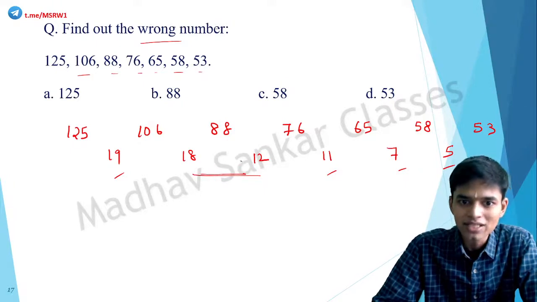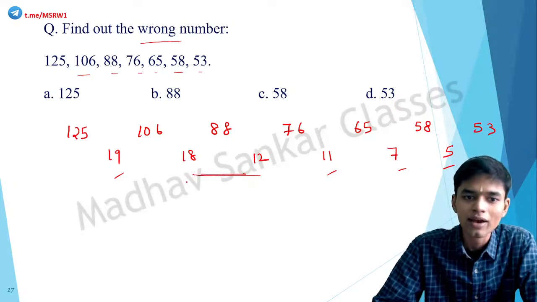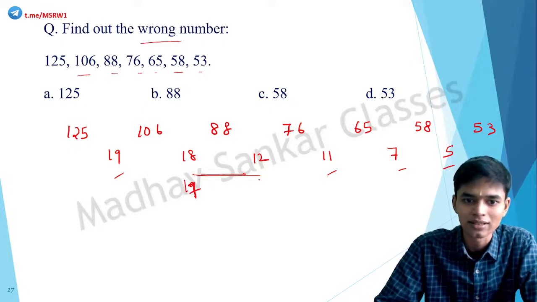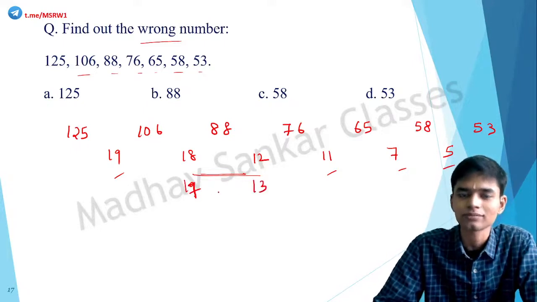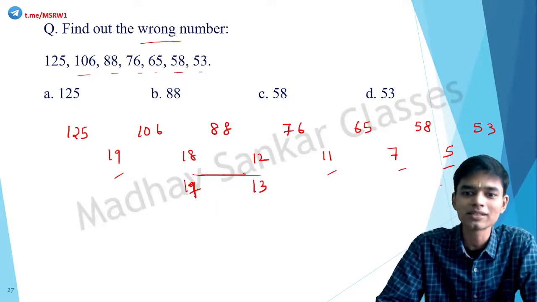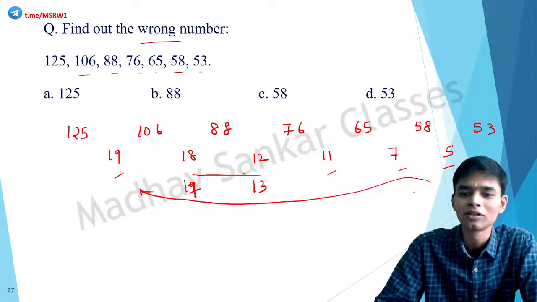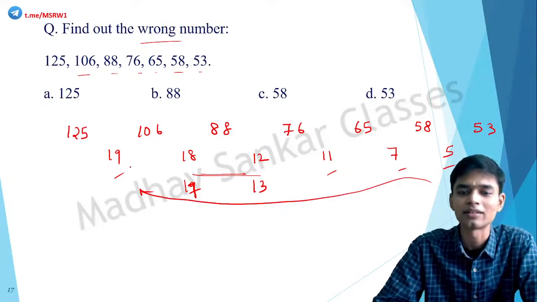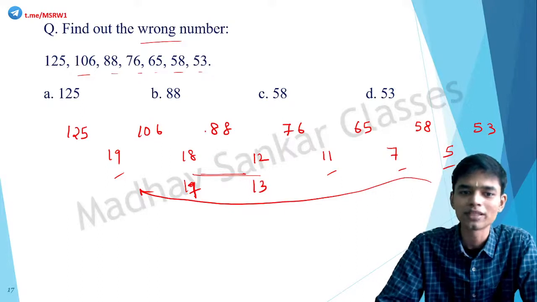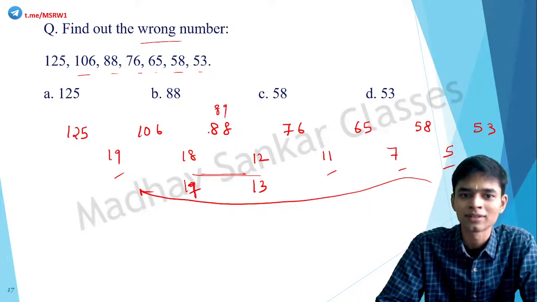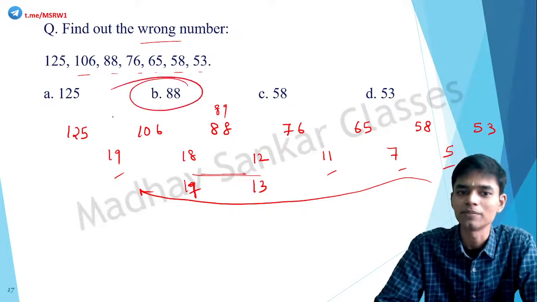Correct. Instead of 18 and 12, we could have, if it were like 17 and 13, then this will make sense, because this is the series of prime numbers. 5, 7, 11, 13, 17, 19. These are the prime numbers, correct? So what should be the term here? Instead of 88, it should have been how much? 89. If it were 89, then this series would fit. So the wrong one is option B.